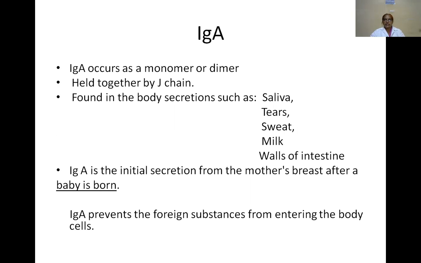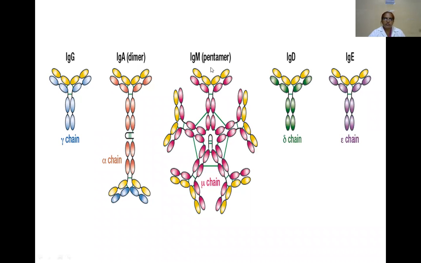IgA is a monomer or dimer. Here is the differentiation between the monomer and the dimer. This is the monomer. IgG is a monomer. See the structure of IgG. The green color is the hinge region of the IgG. This structure is a dimer of the IgA.